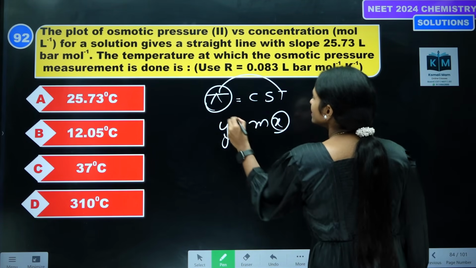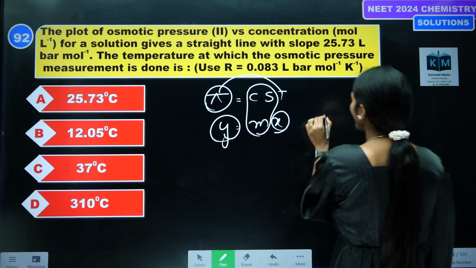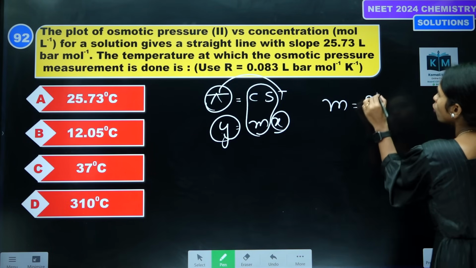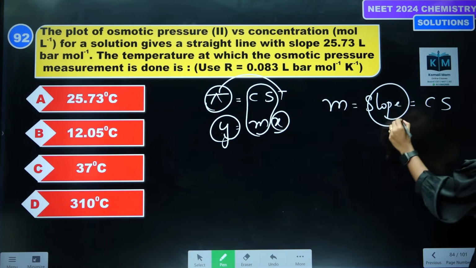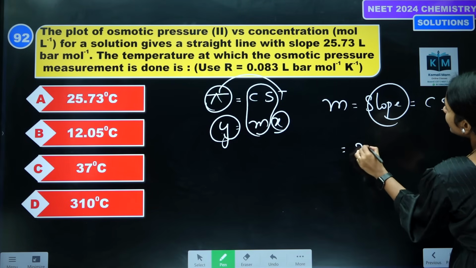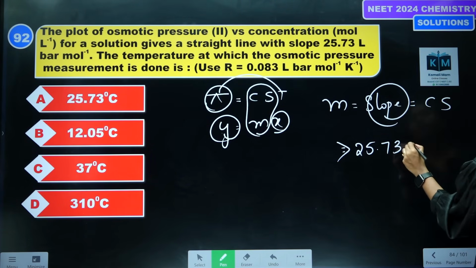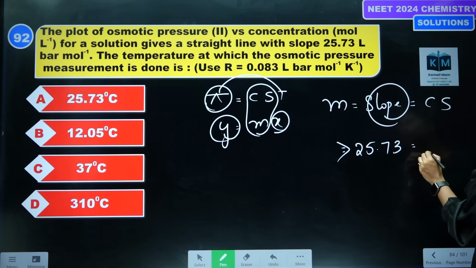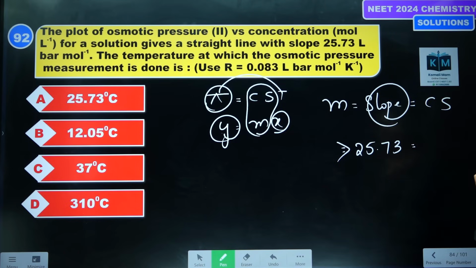So this is y, this is x. Now this is the slope, right? Slope m is equal to what? It is ST. What is the slope value given in the question? The slope is 25.73.